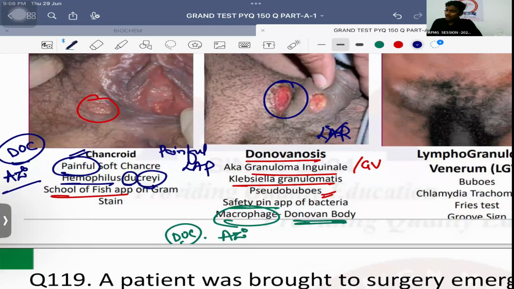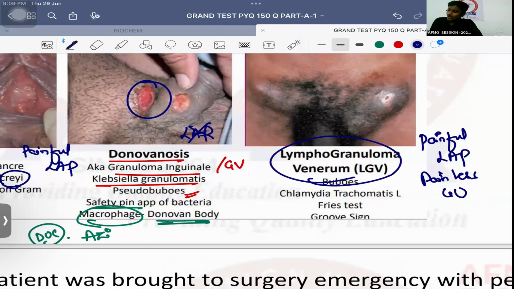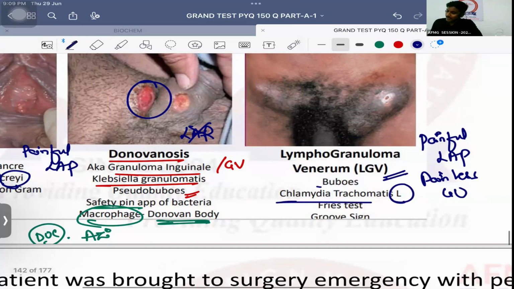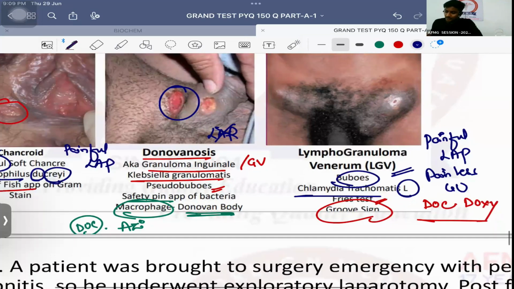azithromycin. Last one, if the patient is having painful lymphadenopathy and a painless genital ulcer, this is a case of lymphogranuloma venereum, okay, caused by Chlamydia trachomatis with L serovar, and that causes lymphadenopathy that is known as buboes. Which test? Frei test. With which sign? Groove sign. Drug of choice? Doxycycline. Well done. So remember these STDs, they are very important.